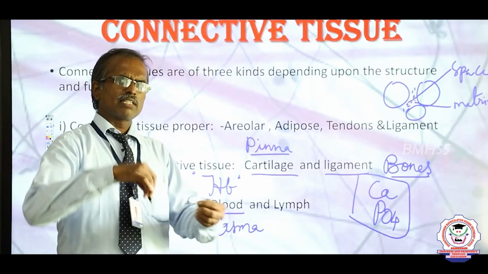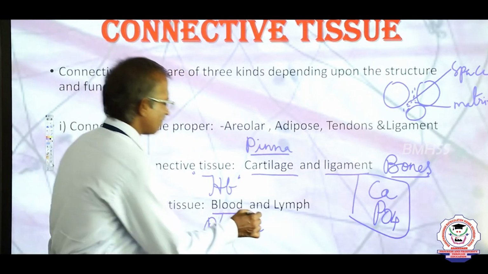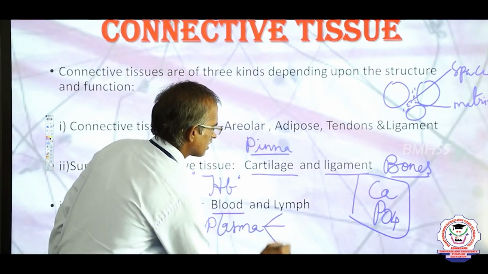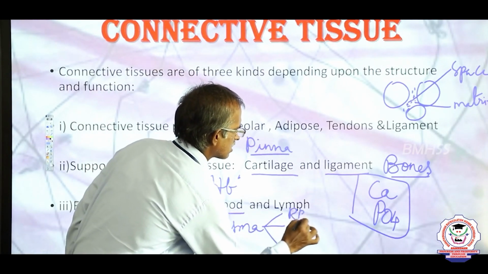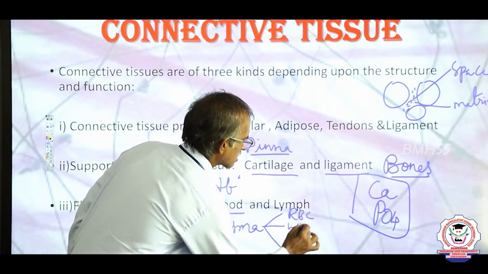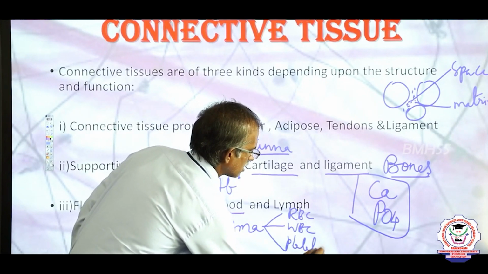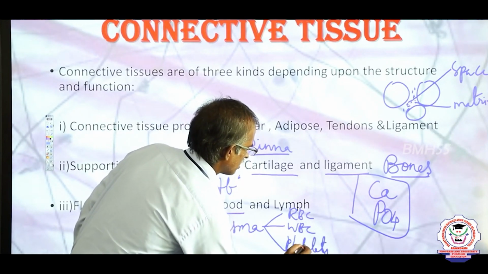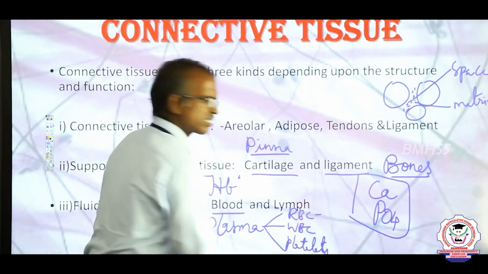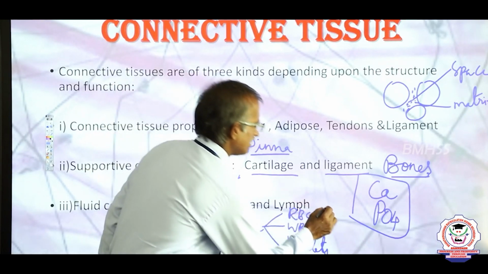The plasma contains three important blood cells, namely red blood cells, white blood cells, and platelets. Red blood cells are also called erythrocytes.